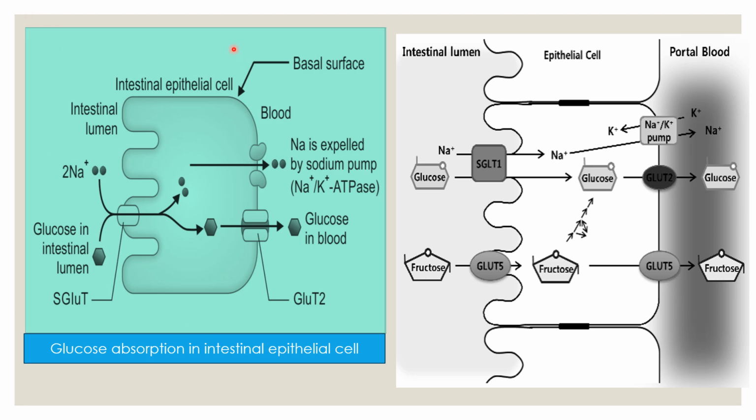So we have a clearer account of glucose absorption in the intestinal epithelial cell. This is the intestinal lumen, these are the intestinal epithelial cells, then this is the blood. From the intestinal lumen, through the co-transporter, two sodiums along with one glucose molecule take their entry inside the cell, and from the cell this sodium is expelled by the sodium potassium pump, while the glucose leaves by simple facilitated diffusion through GLUT2 channels.